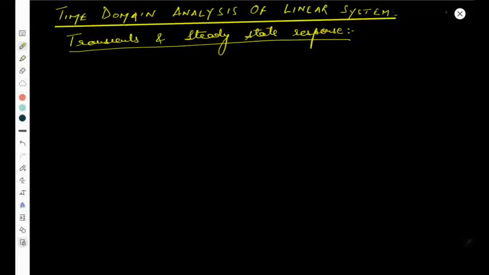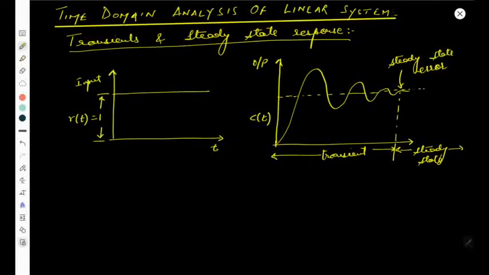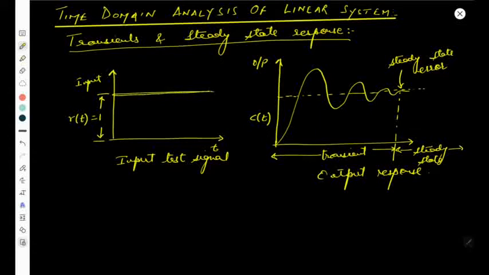Okay, now here you can see that we have drawn two signals. First one is the input test signal. We are giving this input test signal to any system, and this is the output response of it. In this system, for the input and the output, you can see that we have given simply the unit input. This is simply the constant input we are giving.